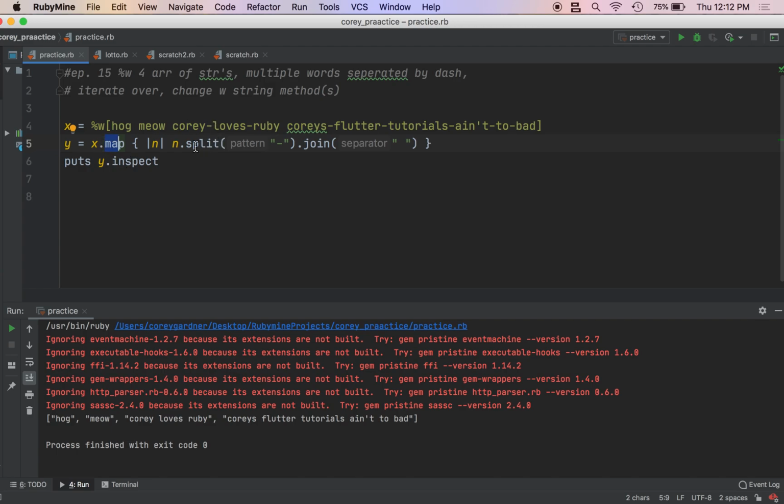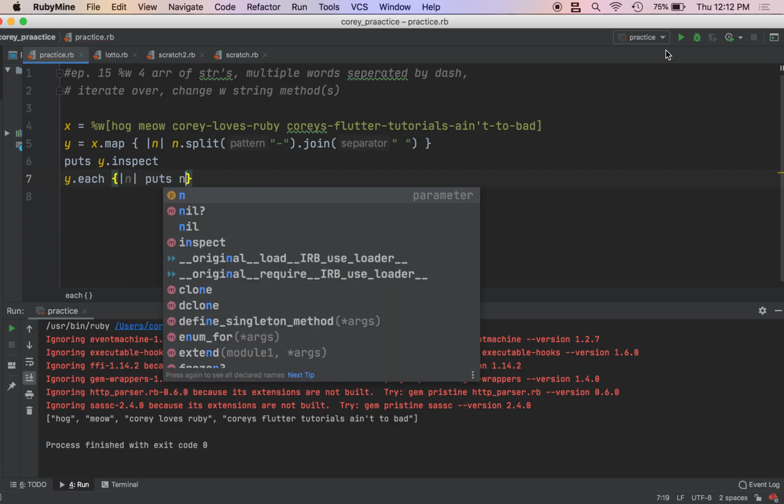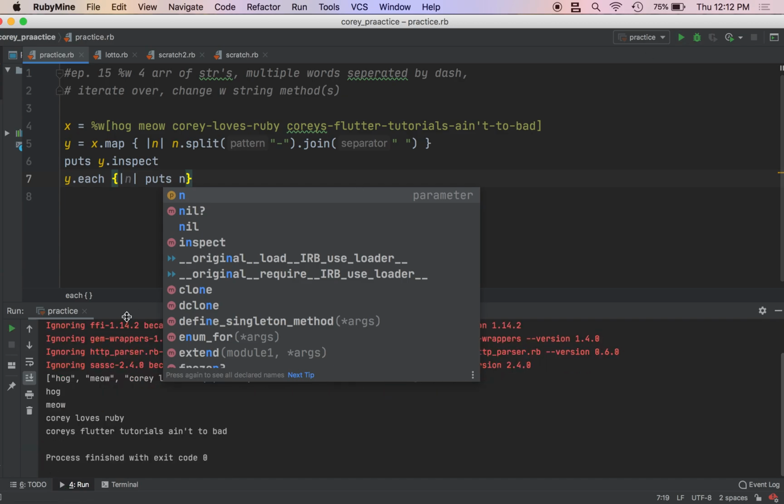What methods do we call on strings to separate strings by a dash? And how do we join? Based on what happens with the split method, we need to know how to join those back in a common sense, readable manner. We can also do y.each, boom, boom, boom. And we got our sentences formed.